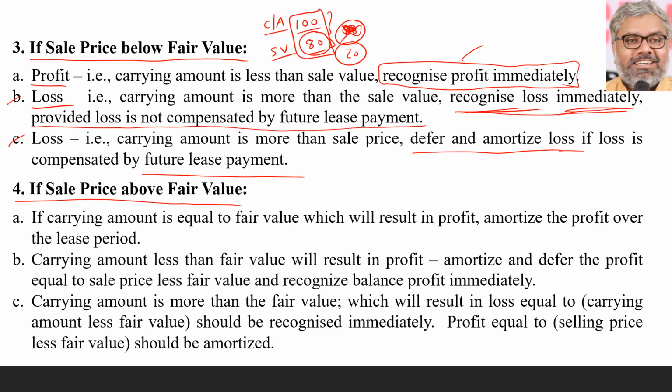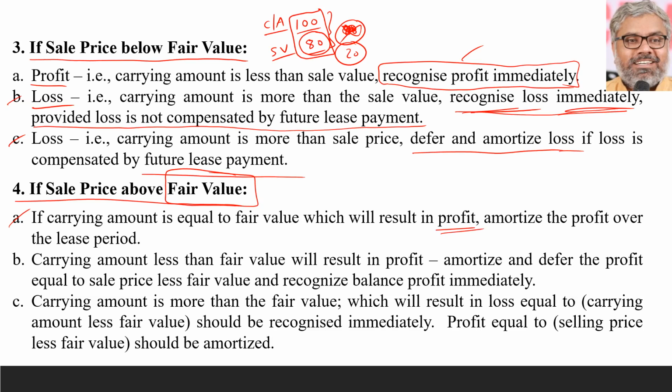With that kind of possibility in mind, whenever sale price is above fair value, what we should do is check whether there is profit or loss. If the carrying amount is equal to the fair value and sale price is above fair value, that will result in profit.